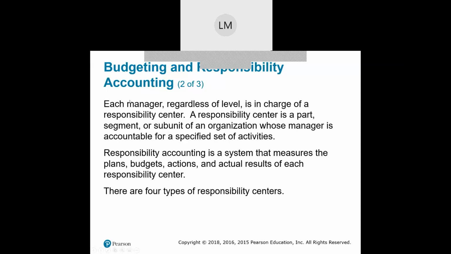So now each accounting manager, regardless of level, is in charge of a responsibility center. A responsibility center is part of a segment, some subunit of an organization whose managers are accountable for a specific set of activities. Now, a responsibility accounting system is a system that measures the plans, budgets, actions, and actual results of each responsibility center. So we're taking our budgeted plans, taking our actual results, and comparing the two.